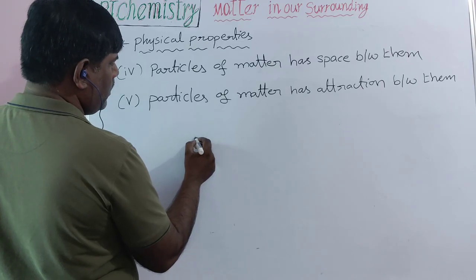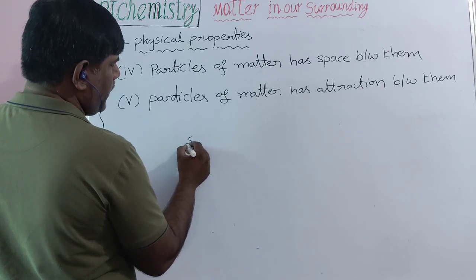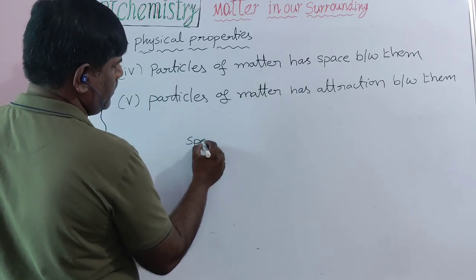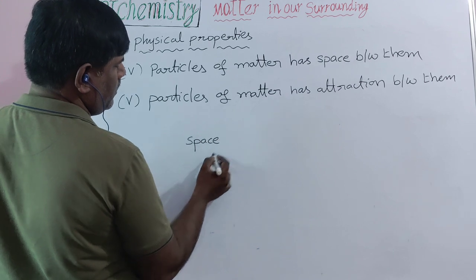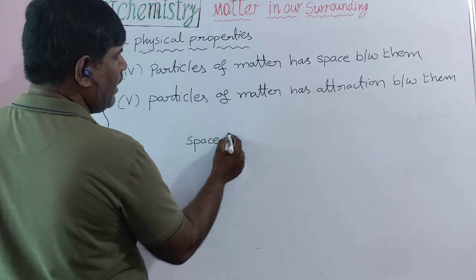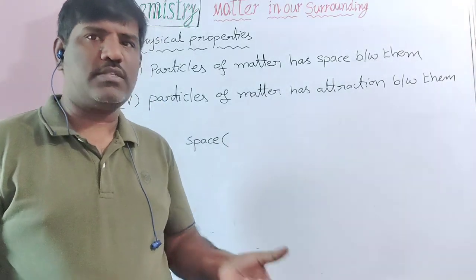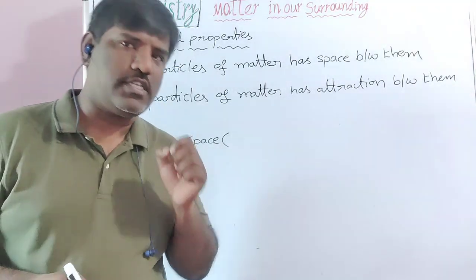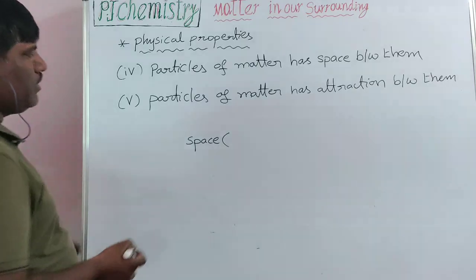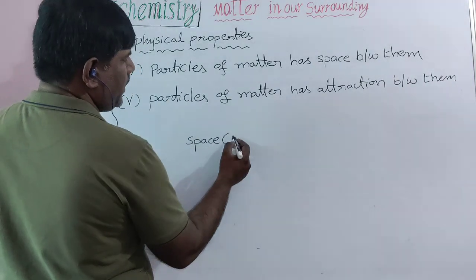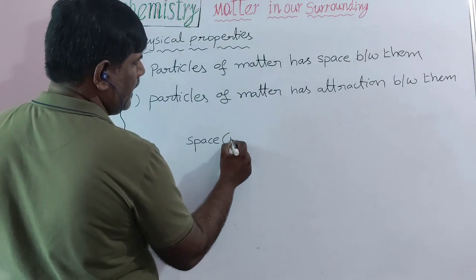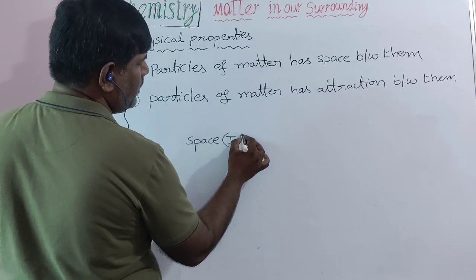So that space, another name is interparticle space, we can also call it interstitial space. Some books use interstitial space also.